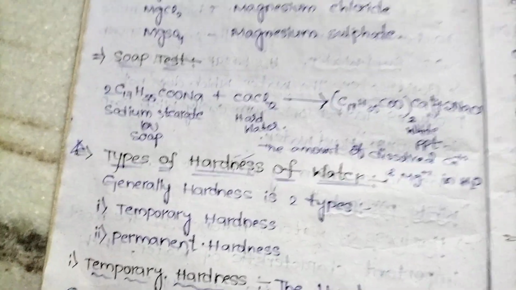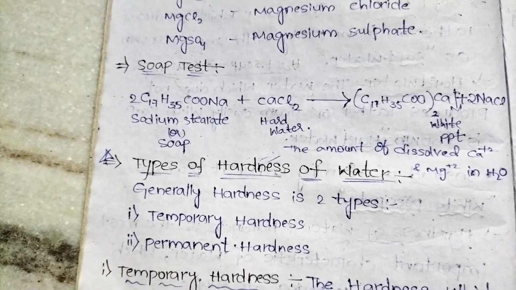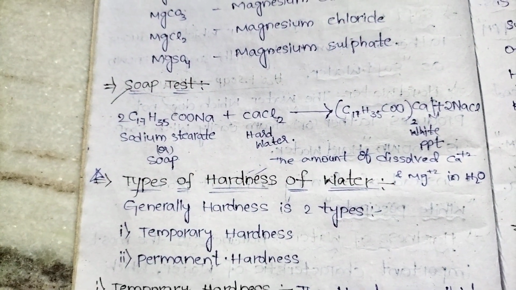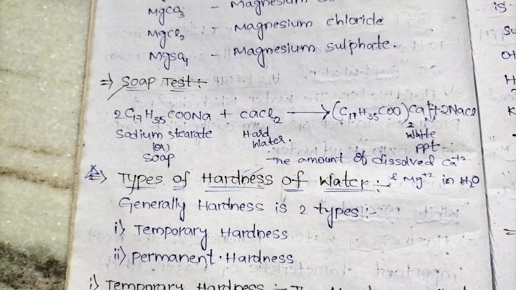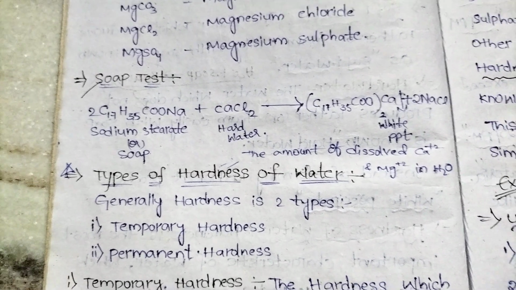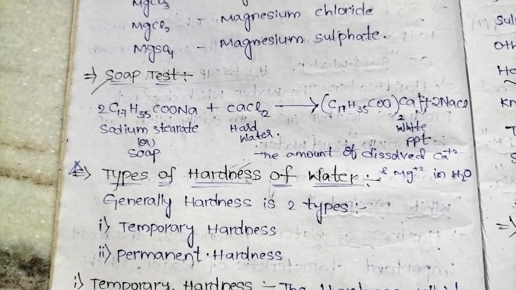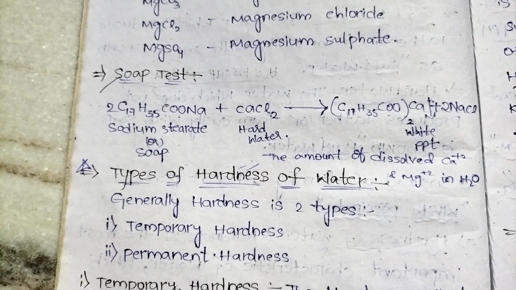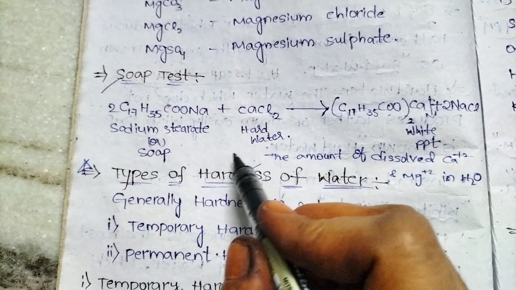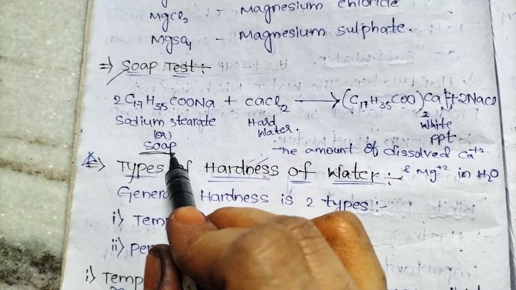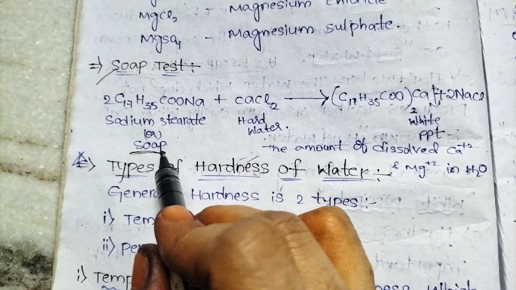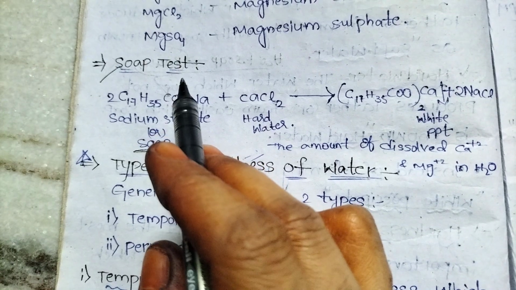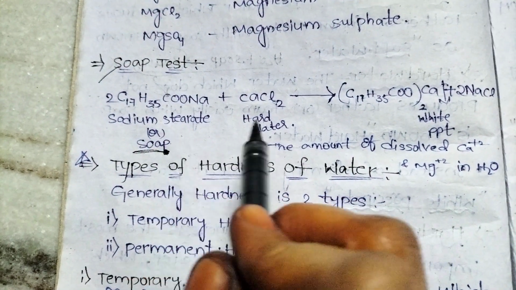Next, how to identify hard water? We need to do one test. That test is called the soap test. Just now we discussed hardness of water. That means whenever we take hard water, due to the presence of the dissolved salts, it arrests the formation of lather whenever it combines with the soap. So here we took soap. To differentiate hard water from soft water, we need to do the soap test. In this soap test, first we need to take hard water.